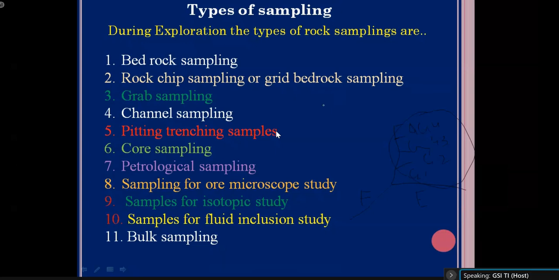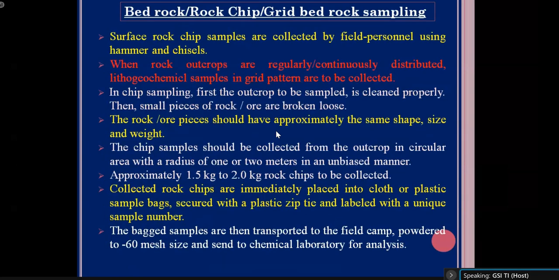Now coming to the bedrock sample, I think all of you have heard about it, but we have a very loose idea about it. We go to the field and collect a few rock chips or rock samples from the exposed bedrock and call it a bedrock sample. But the bedrock sample has a specific collection procedure.